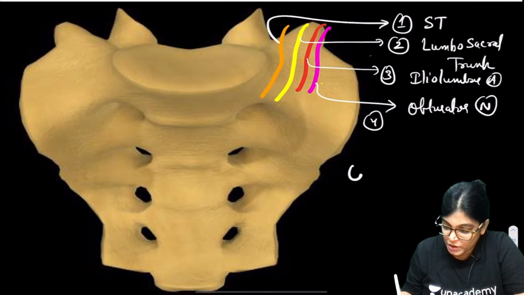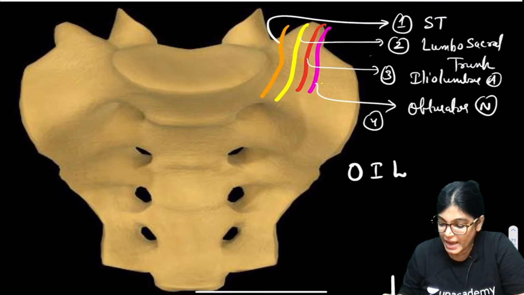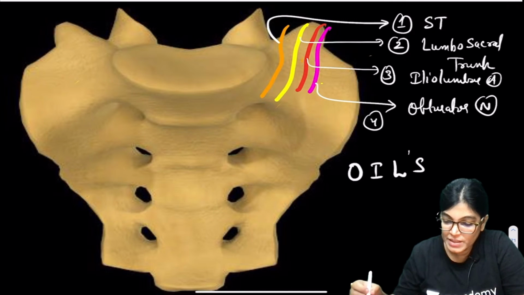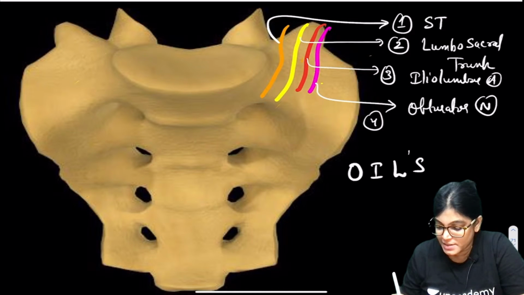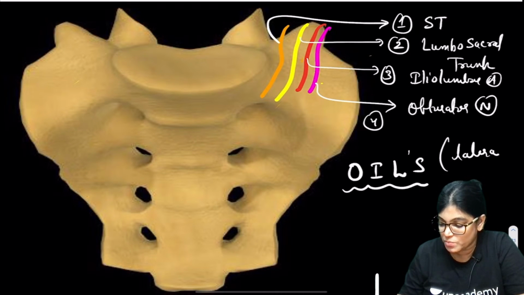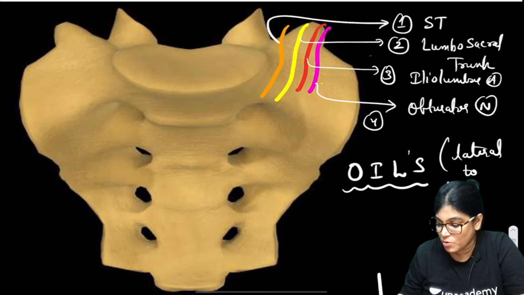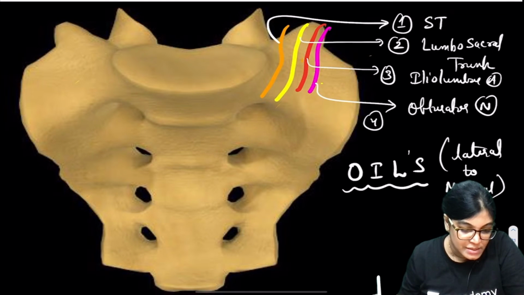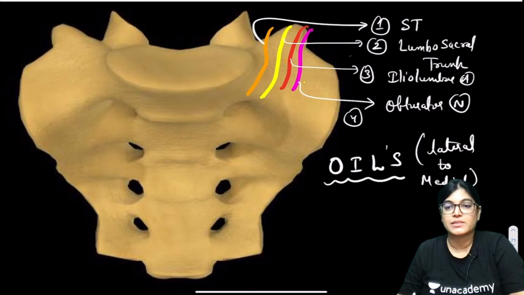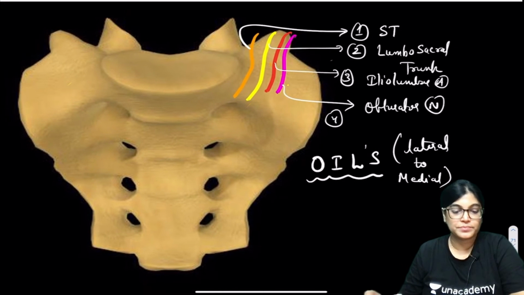So O for obturator, I for iliolumbar, L for lumbosacral trunk, and S for sympathetic chain, or sympathetic trunk. So OILS, the structure relation will be from lateral to medial. I also like this mnemonic very much. Who has given this mnemonic? Kumaran, great. Is it okay everyone? Let's move on to the next.